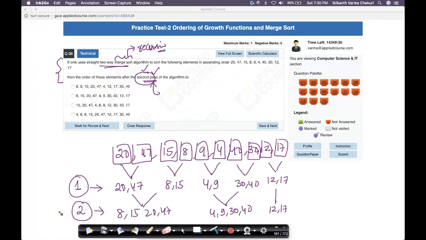Is this so? Because this is the end of second pass, as they call it, right? So this option is there somewhere, right? 8, 15. So this option is here. So if I have to answer this question in an actual exam setting, I'll probably answer it here. But there's a bug with this question.